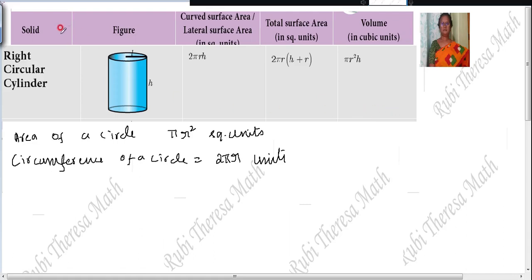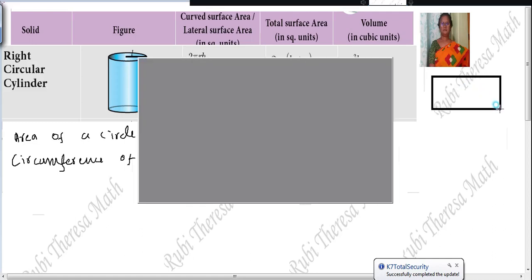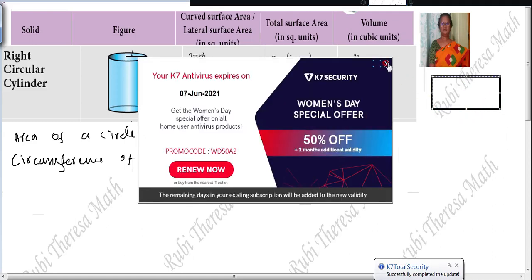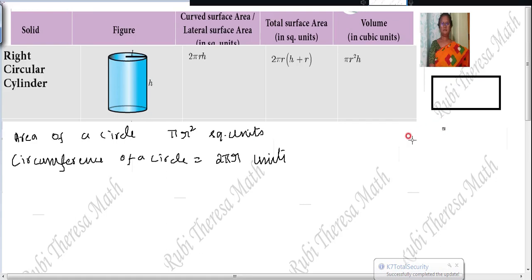And also rectangle formula you should know. That is learning by doing activity. Understand? What is it? Area of the rectangle is length into breadth. If you know these two, then very well you will be able to say this formula.